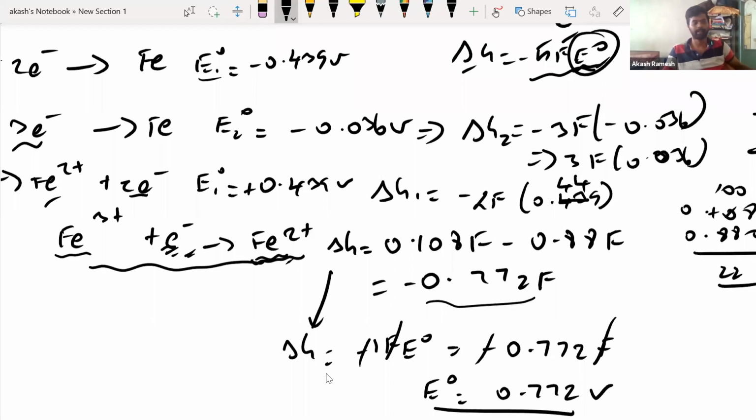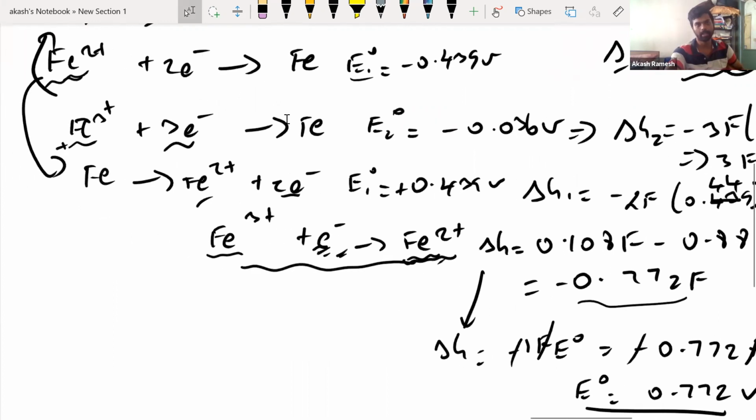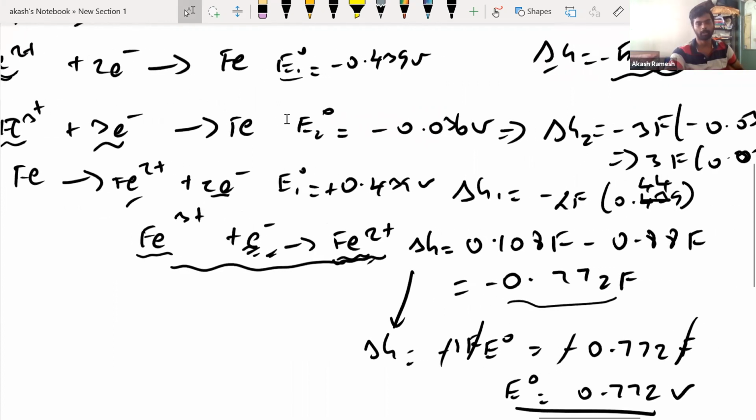Nothing I did, it's all mathematics. I calculated delta G1, delta G2 from the E2 naught and E1 naught. And then I did delta G by multiplying these two. Before that, basically, I reversed the reaction. One of the reactions I reversed, so that the E naught value will become negative or positive depending on that.